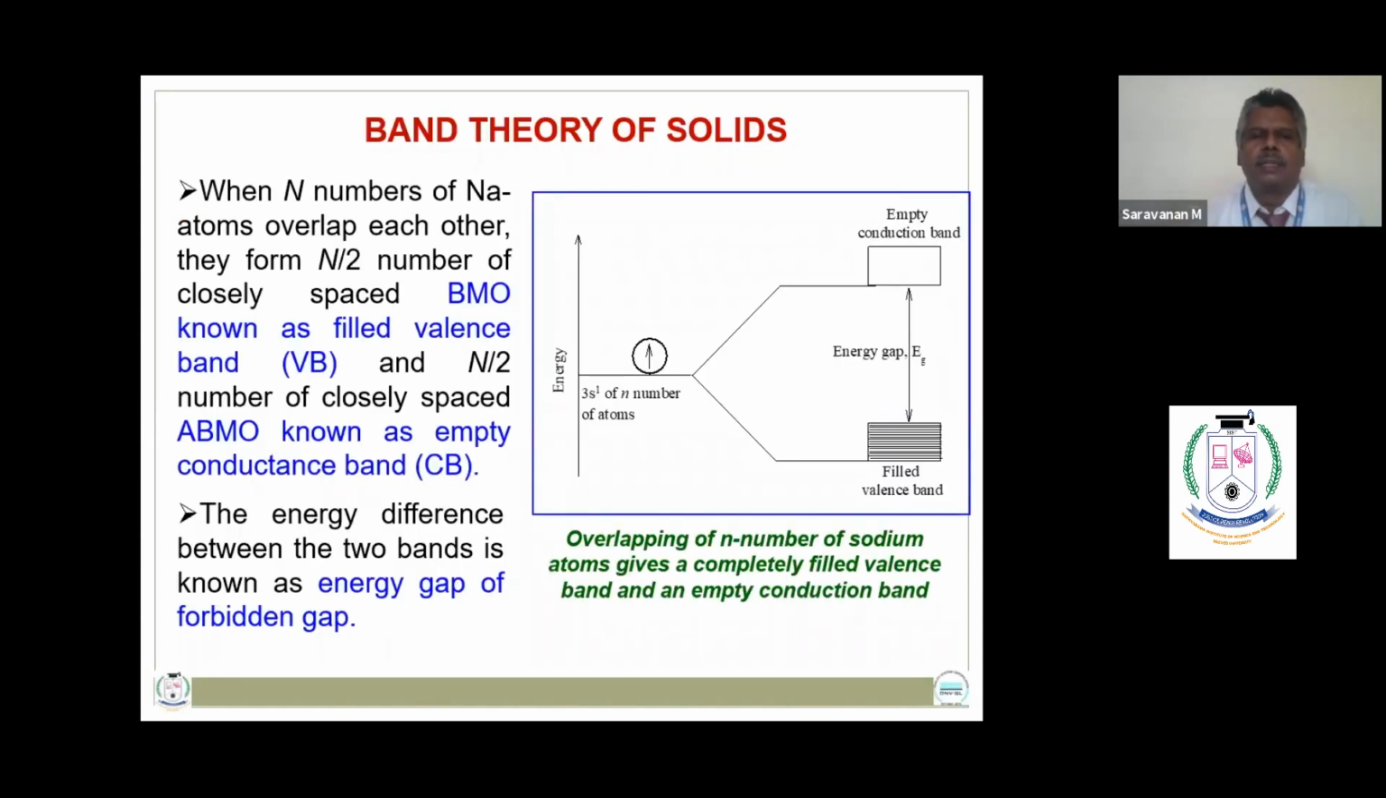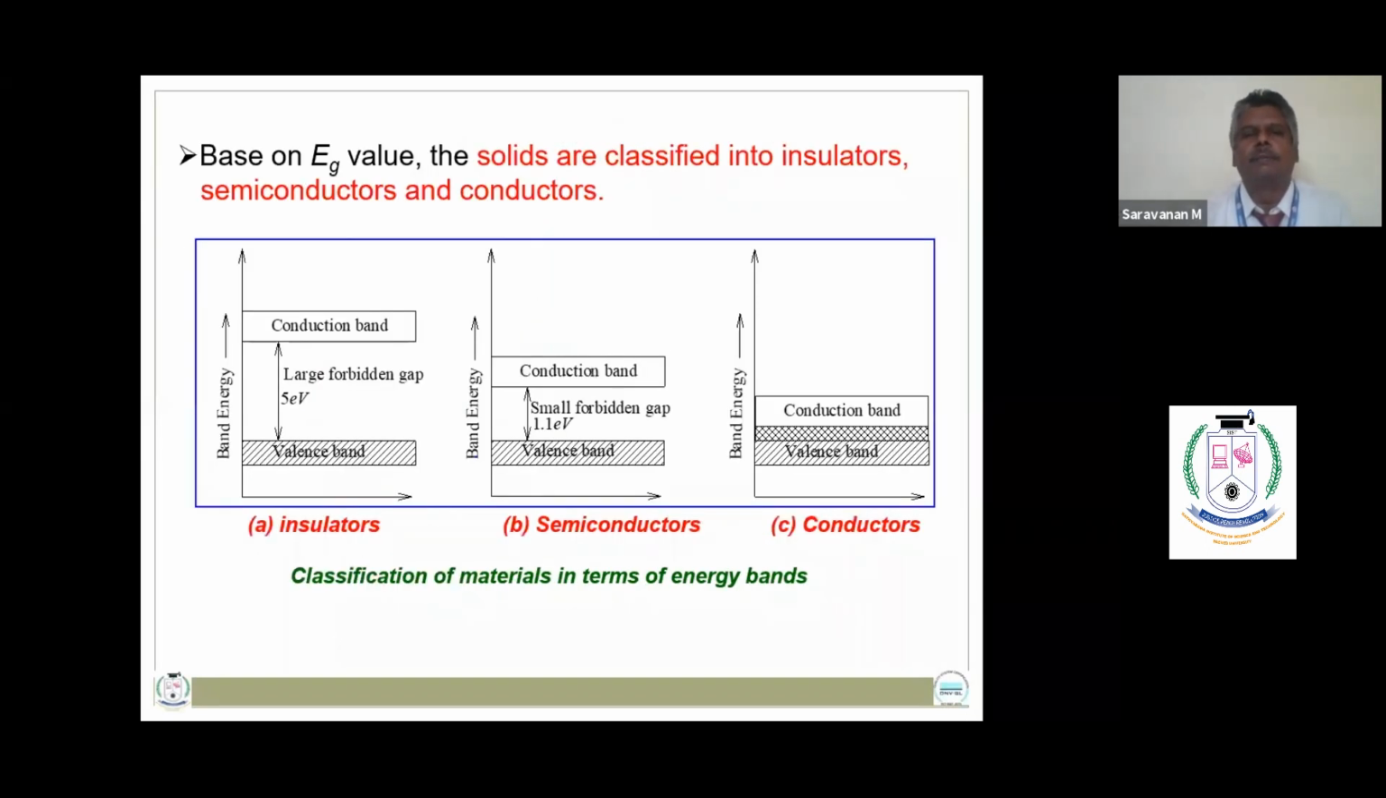When n number of atoms overlap each other, they form n by 2 number of bonding molecular orbitals, known as the filled valence band, and n by 2 number of anti-bonding molecular orbitals, known as the empty conduction band. The energy difference between the two bands is known as the energy gap. Based on the energy gap values, the substances are classified into insulators, semiconductors, and conductors.